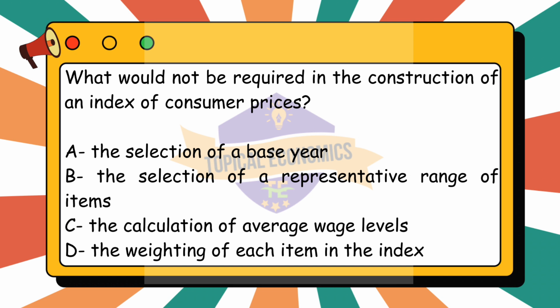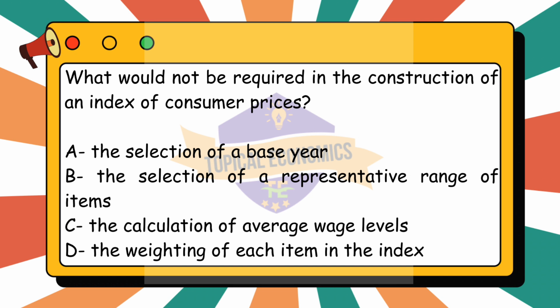Option C. The calculation of average wage levels is not required. Average wage levels are not directly involved in the construction of a CPI. While wages may be important in understanding real income adjusted for inflation, they are not part of the calculation of the index itself. The CPI is based on the price changes of goods and services, not wages. Therefore, calculating average wages is not necessary to build the index.